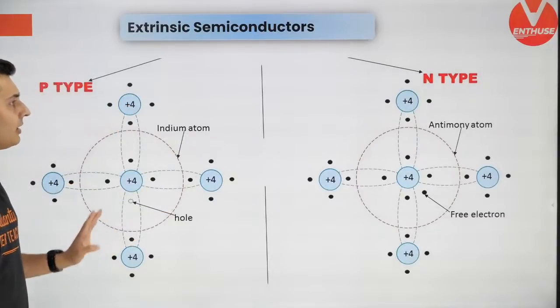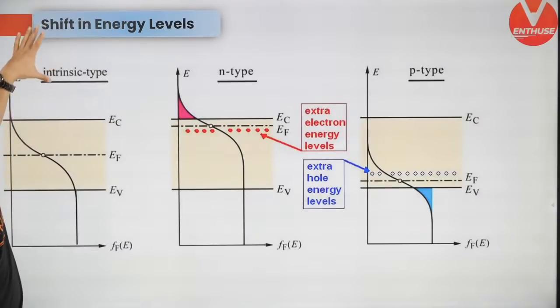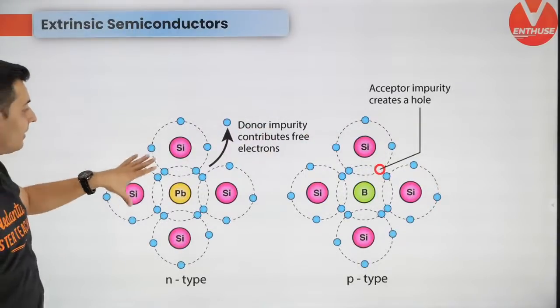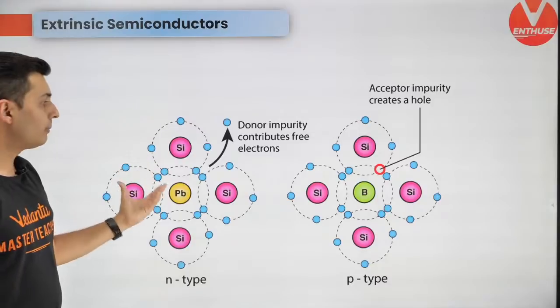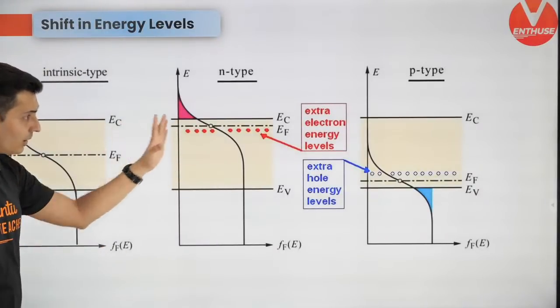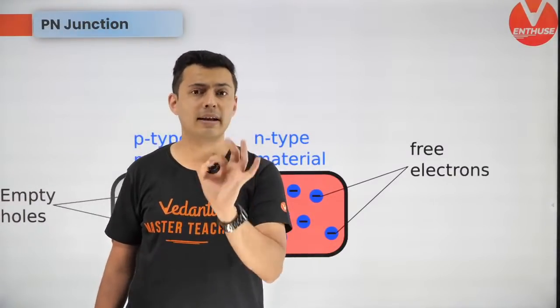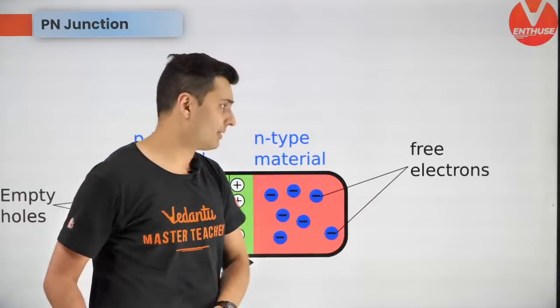Just glance through it. Next is basically you see what happens to the energy diagram when you add an impurity, either p-type or n-type. How does the energy level diagram shift? Just observe that it is there in H.C. Verma. If you want to read, actually read H.C. Verma, not NCERT. That's what I would say.